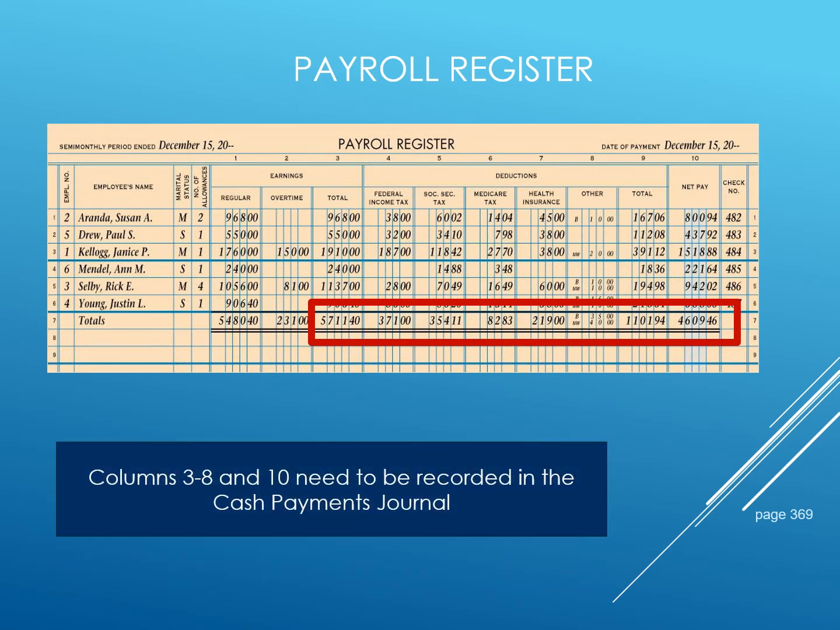So columns 3 through 8 and column 10 will be recorded or journalized into the cash payments journal. The reason we use the cash payments journal is because our objective evidence is a check.